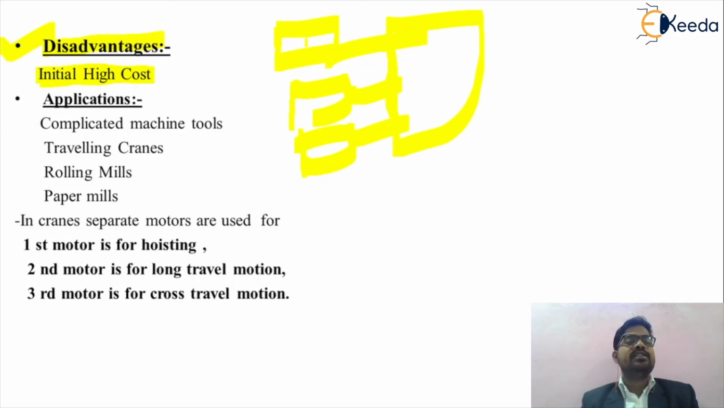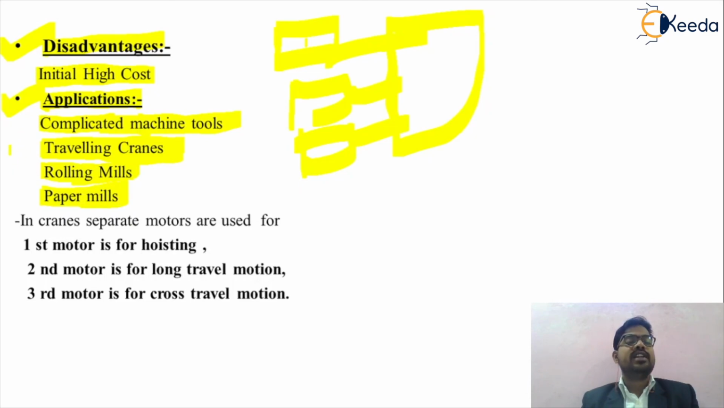Now we can understand the different applications of the multi-motor drive. Basically, multi-motor drives are used in complicated machine tools, meaning special-purpose machines. The second is traveling cranes, where we use n number of motors to drive one crane. The third application is the rolling mill, where we use this kind of drive, and in a paper mill also we can use such a multi-motor drive.